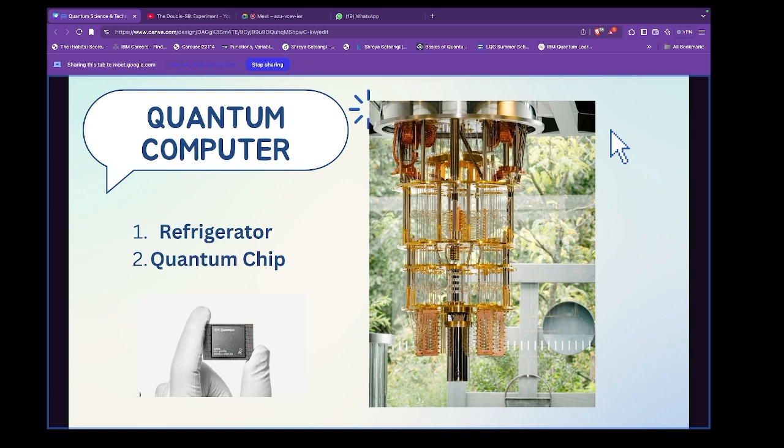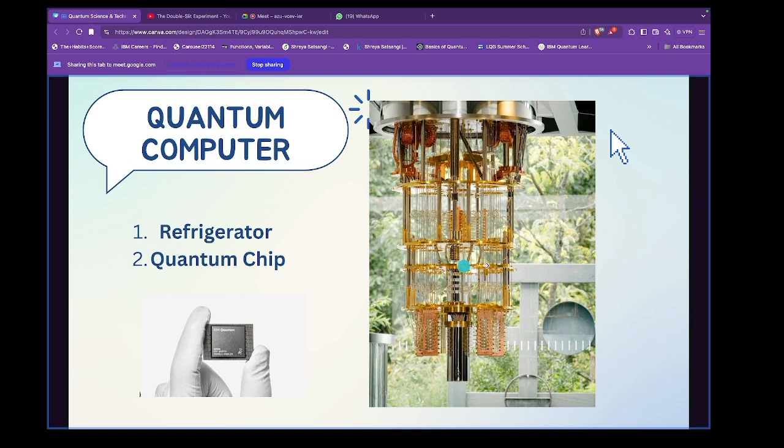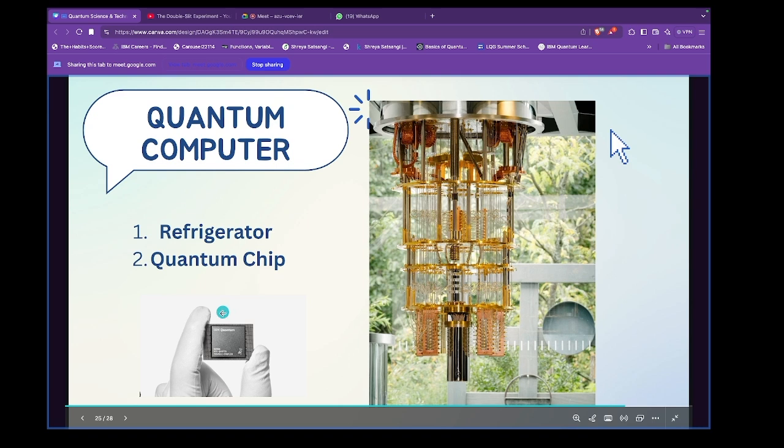You see these golden lines on the outside, these are the coolants. To reduce the temperature here, I think they put some gases to make it a very low temperature at the quantum chips. This small quantum chip is basically the motherboard of this quantum computer.